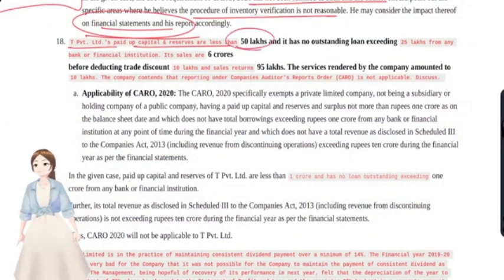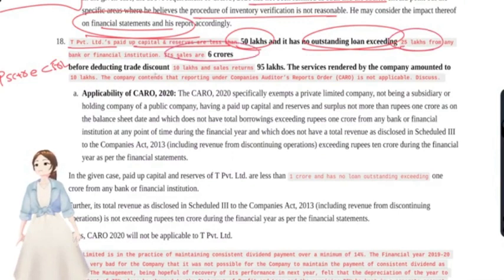Okay, now we'll see our next question, that is T Private Limited: paid up share capital plus reserves and surplus is less than 50 lakhs, and it has no outstanding loan exceeding 25 lakhs. Okay, and its sales is 6 year.